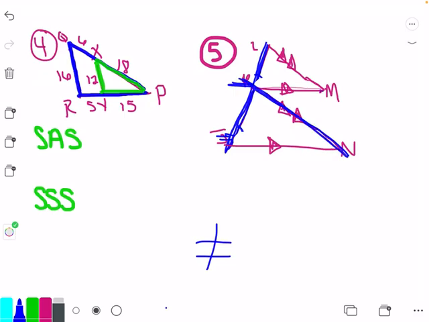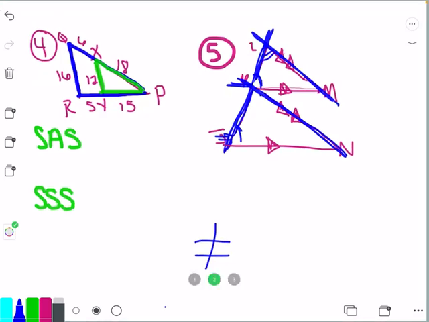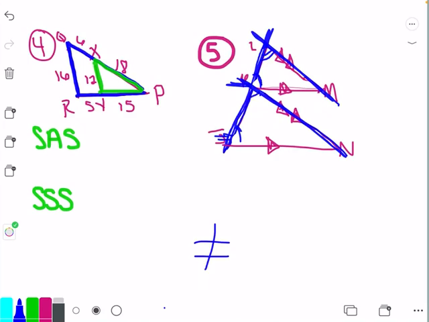So KN, oops, I lost that. Lost my little markings. And LM. Okay. So with this one, using that same logic of corresponding angles, I do have a set of corresponding angles over here at angle L and the bottom of angle K. Okay. Again, corresponding angles.